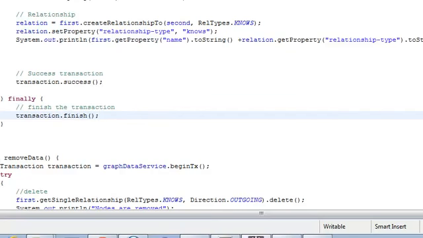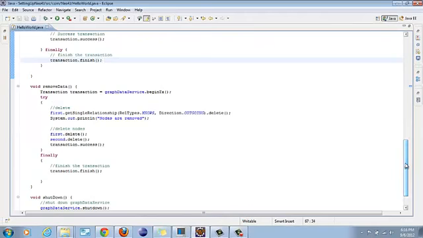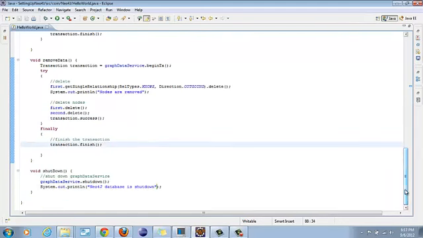Now what goes in the remove data? In the remove data, we use the same begin transaction, and then what exactly we need to delete, the outgoing directions, and then delete the first node, delete the second node, mark the transaction as success, and finish the transaction in the finally block.